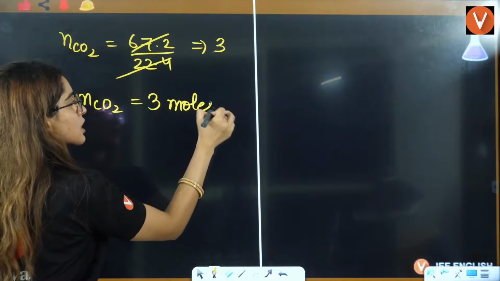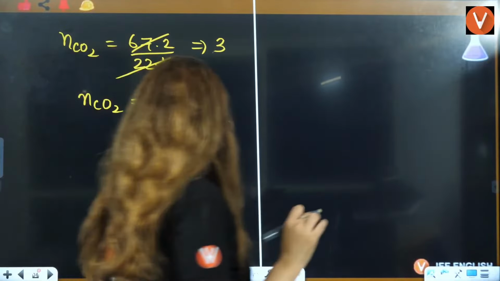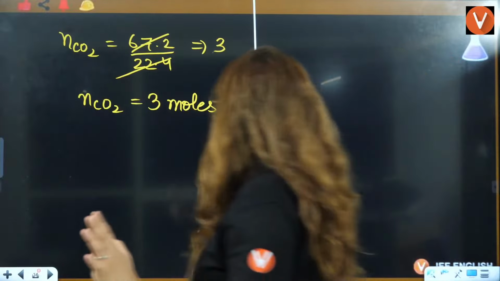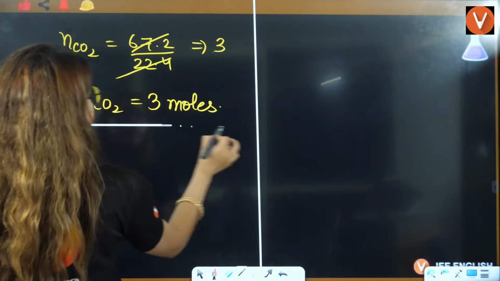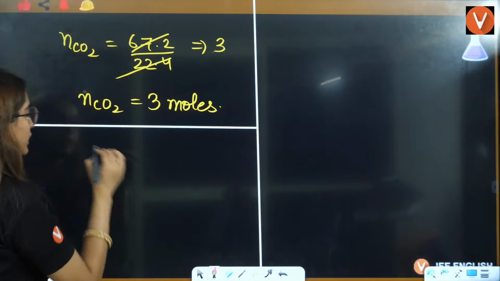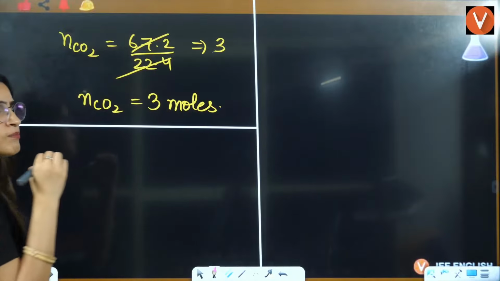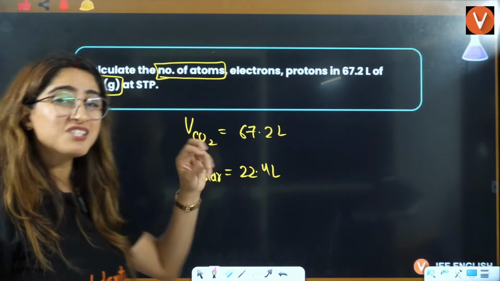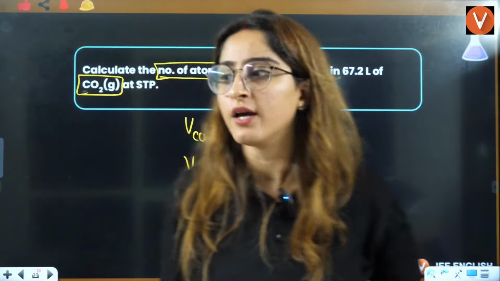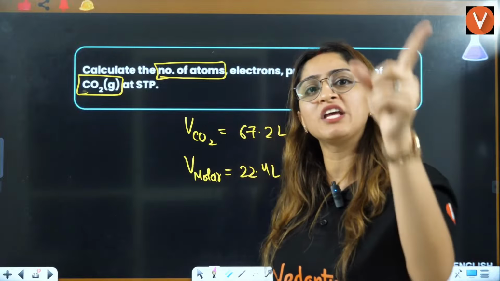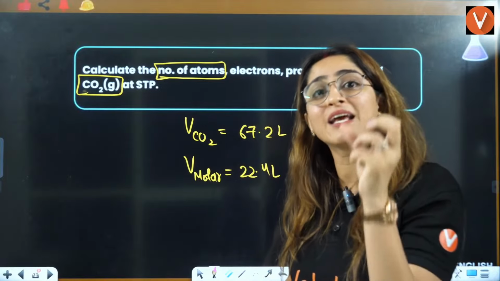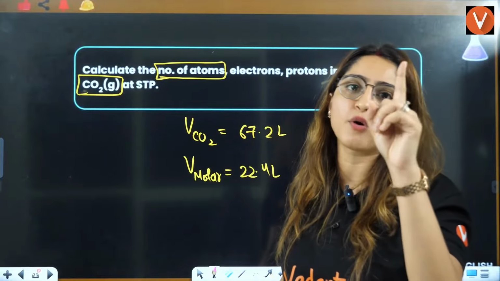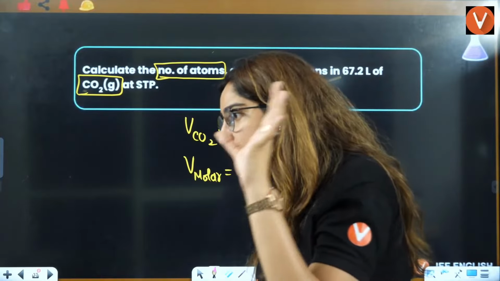3 moles. Once you have the number of moles, you can calculate anything. Trust me, anything. Now, once you have the number of moles, can I calculate the mass here? Though they have not asked me the mass in the question, I am just telling you what all we can calculate. From one question, I want to teach you everything here. That's why I am taking up an example of one question so that you can understand a lot of things from just one question. Okay? Understood?